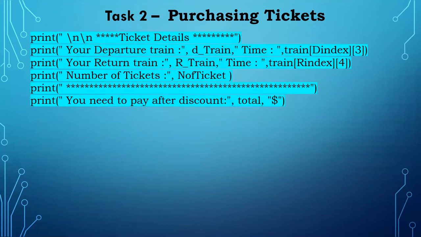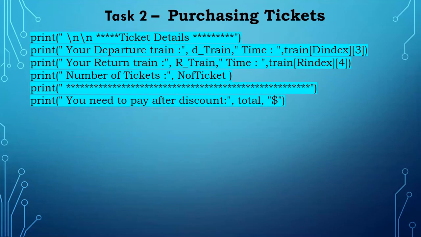Now everything is updated. Now we have to print the ticket. This is the main thing in purchasing. After I purchase, the ticket has to show how many tickets are purchased and how much you have to pay. This is just displaying from the list. We already updated the list, and from the list I'm going to display my ticket details.